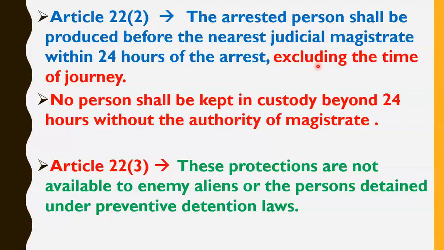So the time of journey which has to be excluded from these 24 hours is the time required to travel from the place of arrest to the court of judicial magistrate. Now friends, the second mistake is here in the second point.